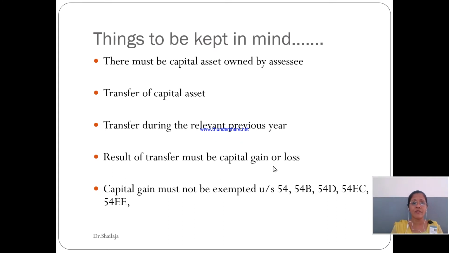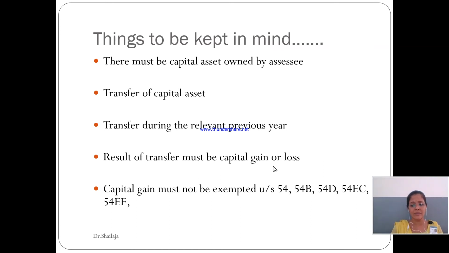The exemptions for the capital gain are defined under section 54, 54B, 54D, 54EC and 54EE.